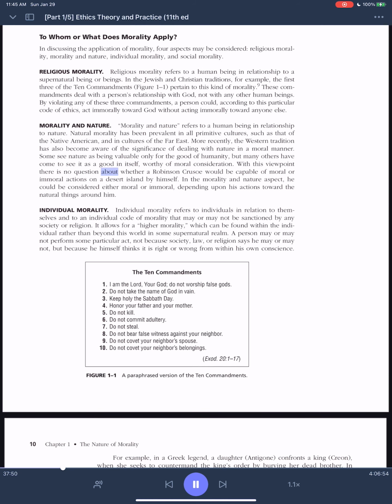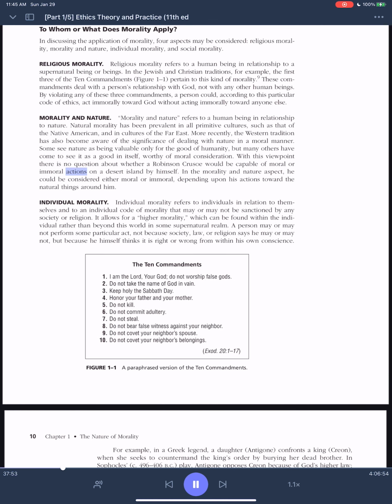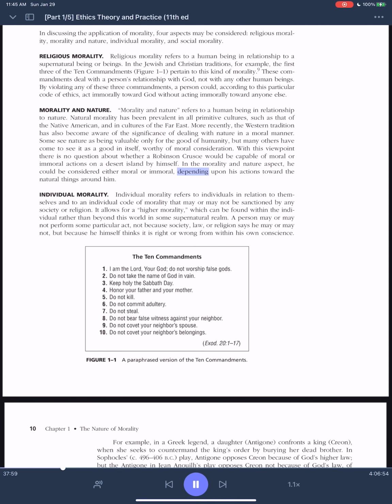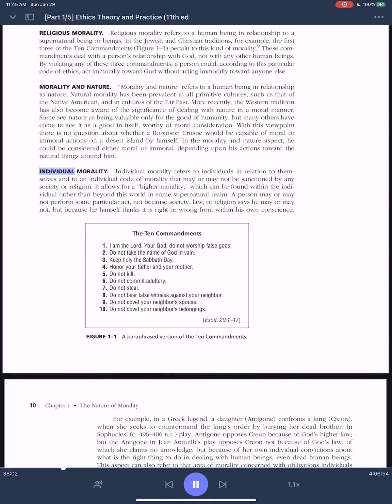With this viewpoint there is no question about whether a Robinson Crusoe would be capable of moral or immoral actions on a desert island by himself. In the morality and nature aspect, he could be considered either moral or immoral, depending upon his actions toward the natural things around him. Individual morality.